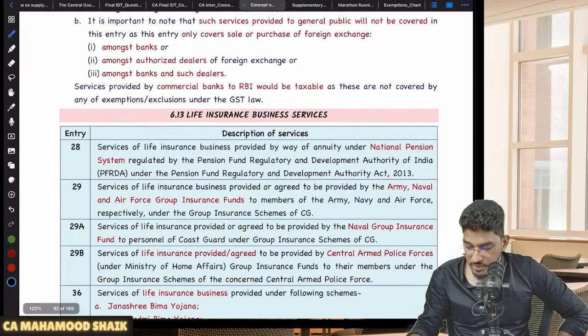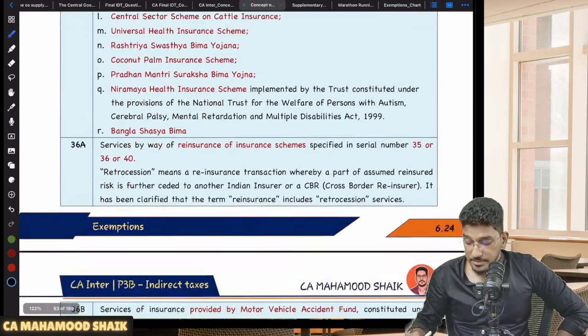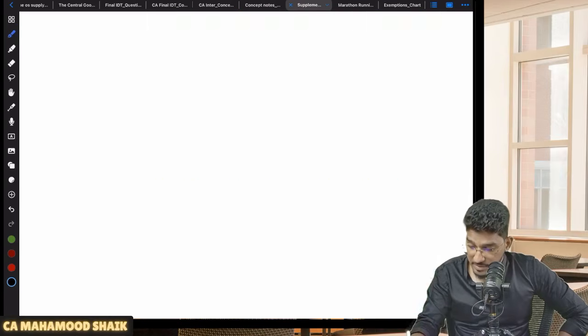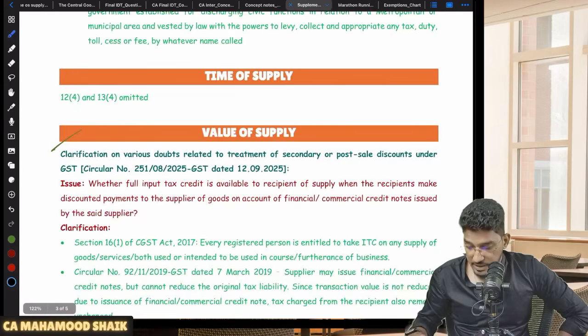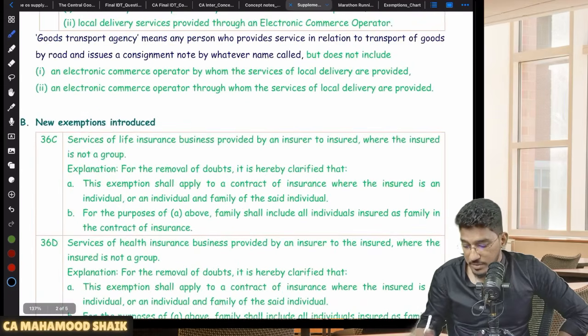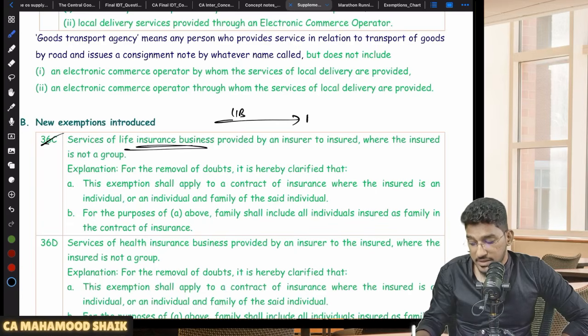This is not the one which I want to focus on. The thing which I want to focus on here is that two amendments are there in the area of exemptions. I have referred to those amendments in the amendments video, but here I will give you one reference. The two amendments: first, services of life insurance business provided to a recipient who must be either an individual or a family, other than a group, is exempted.